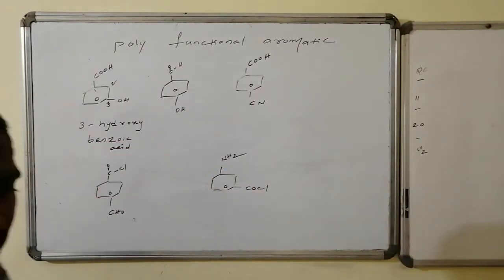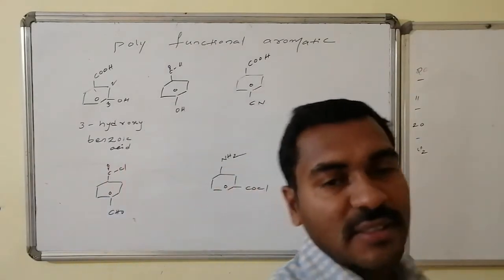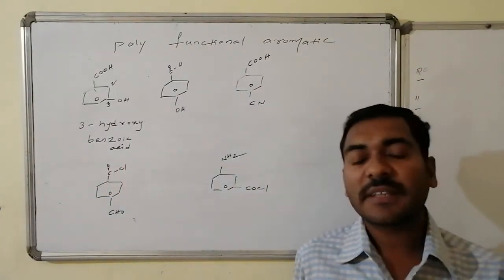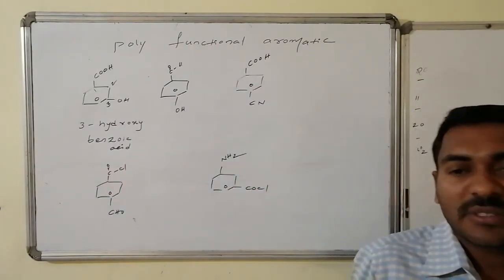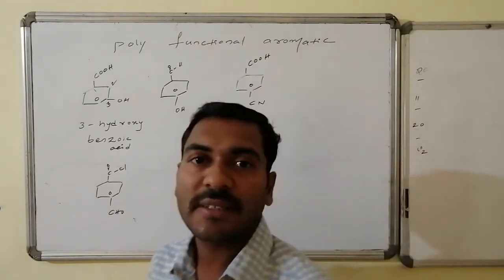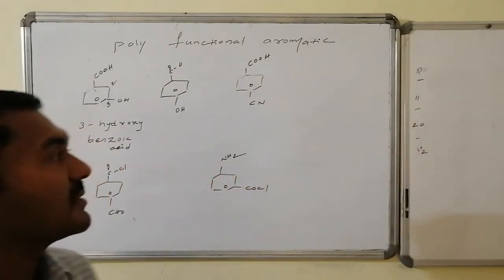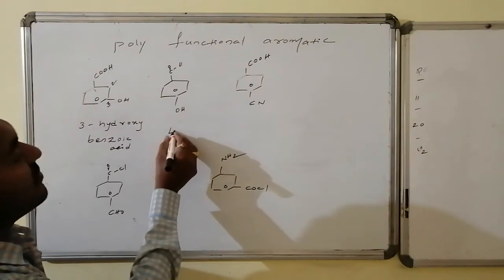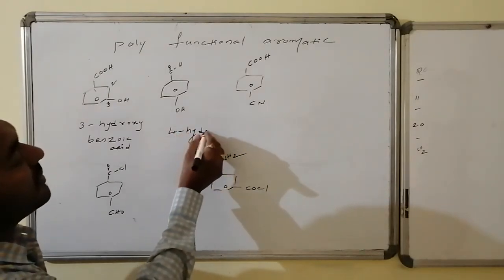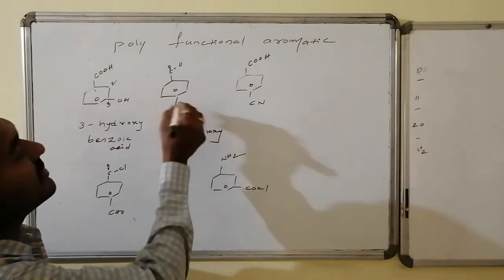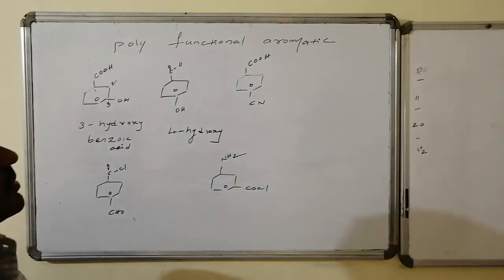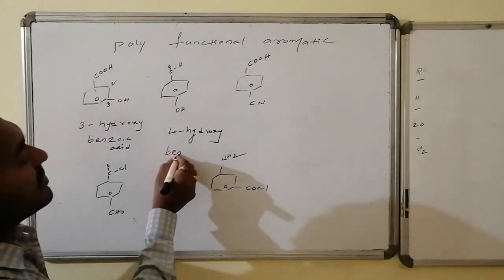This is a benzoic acid, with hydroxy as a substituent at the third position, hence it is 3-hydroxy benzoic acid. Similarly here it is 4-hydroxy, because the highest importance goes to the aldehyde group, hence it is 4-hydroxy benzaldehyde.